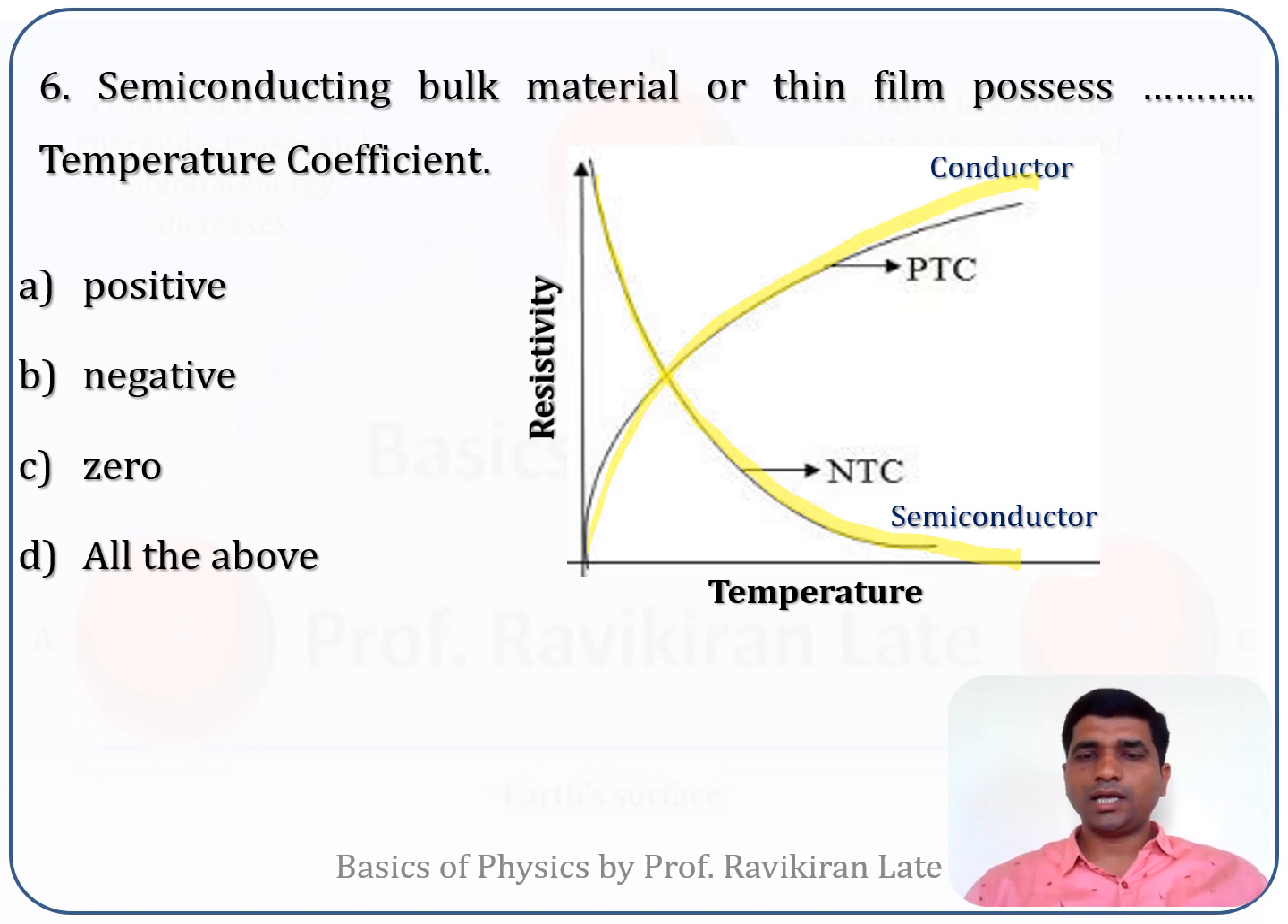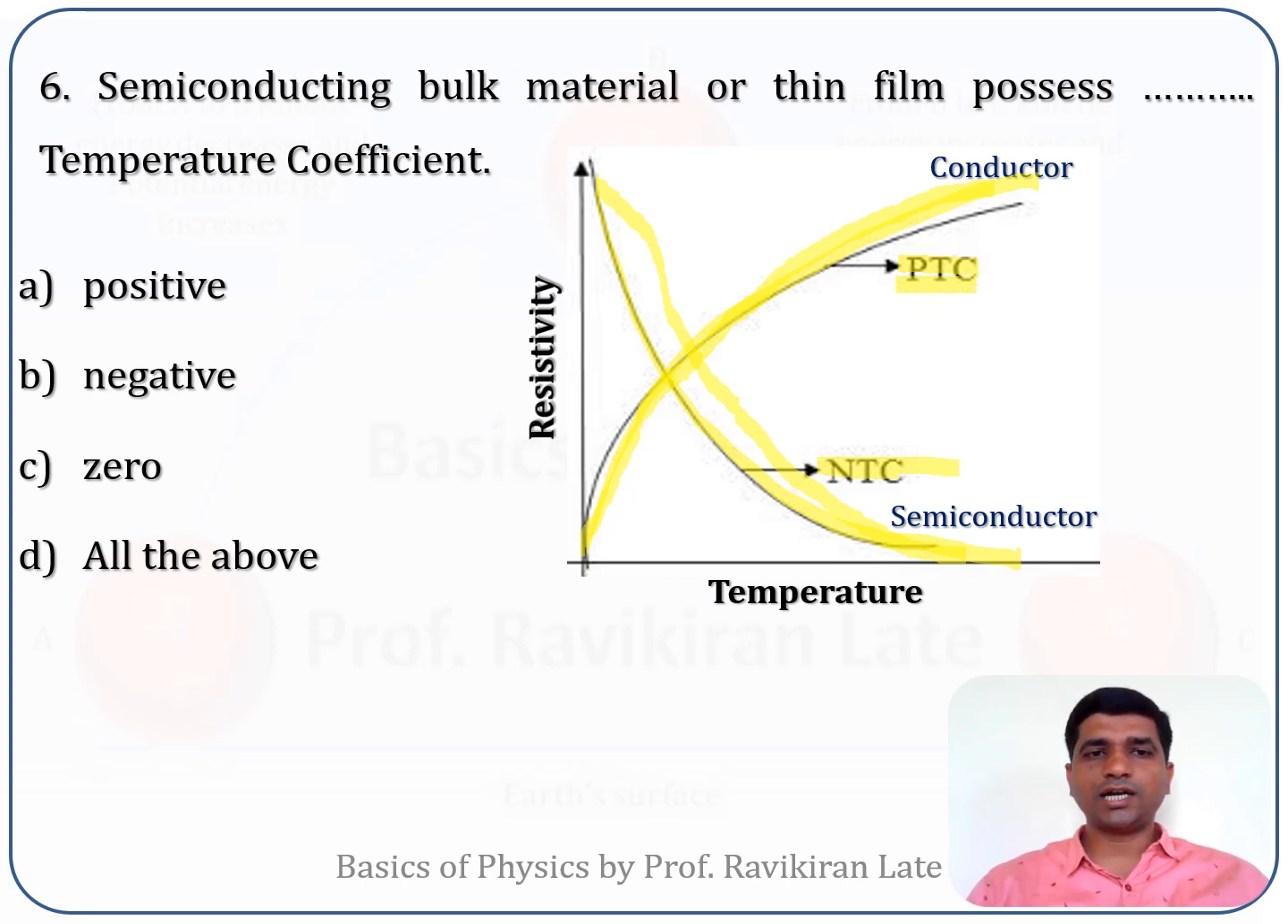What does that mean? In the first curve, as you increase the temperature, the resistivity of the material decreases. Such kinds of materials are called negative temperature coefficient materials. And the materials in which, if you increase the temperature, the resistivity also increases, such kinds of materials are called positive temperature coefficient materials.